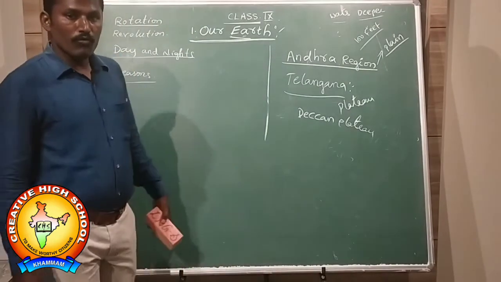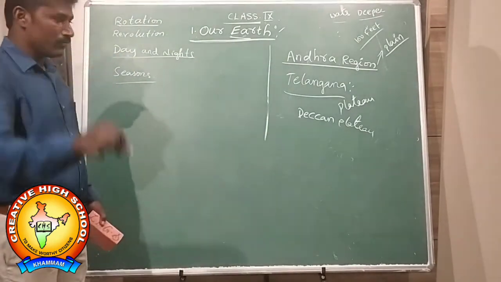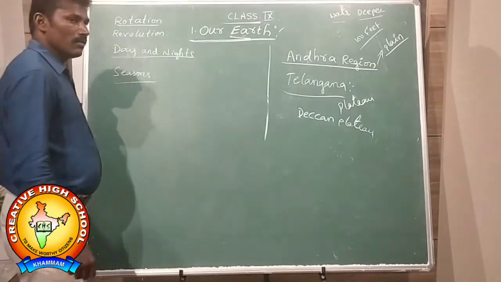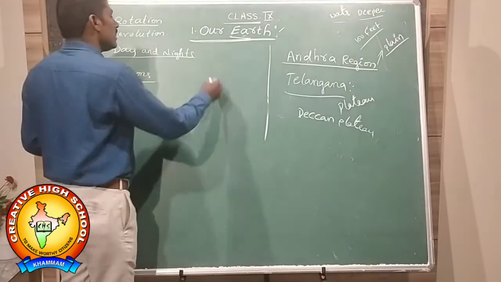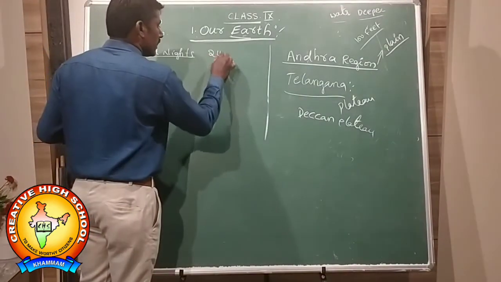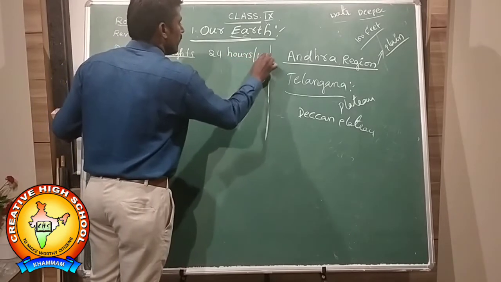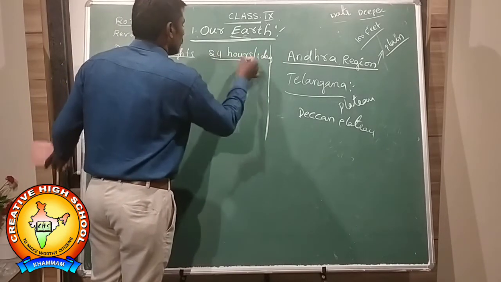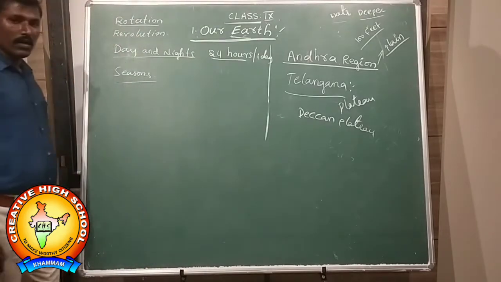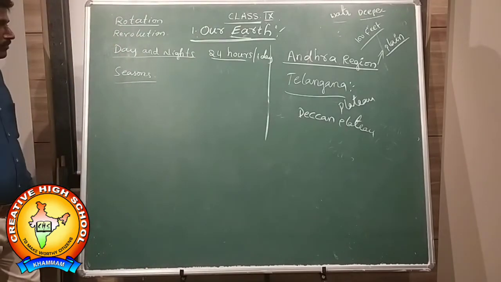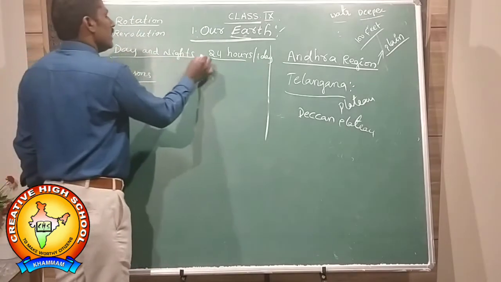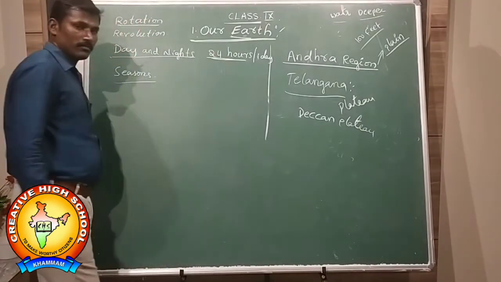It is moving around itself. To move around itself, it takes 24 hours or 1 day. So while it is moving around itself, it is causing day and night.